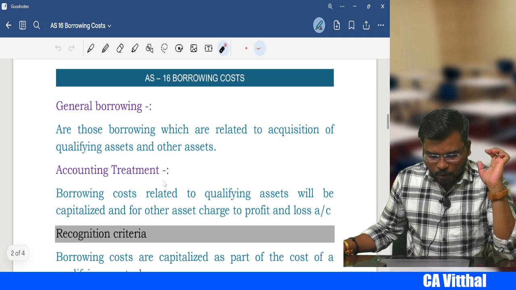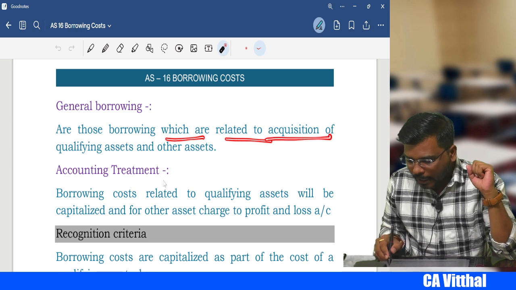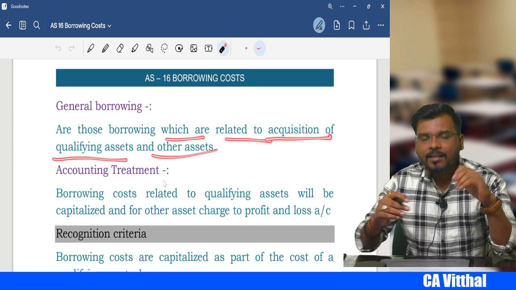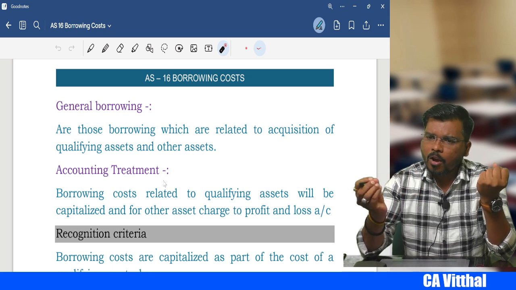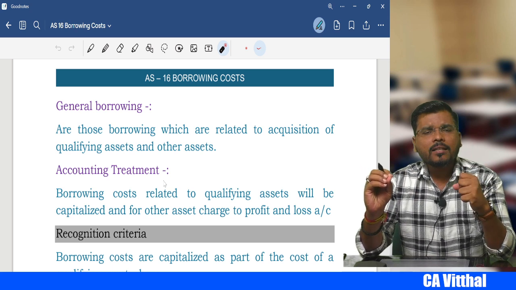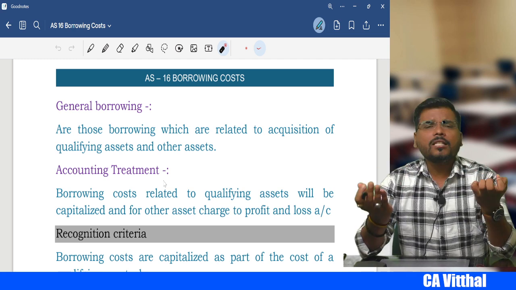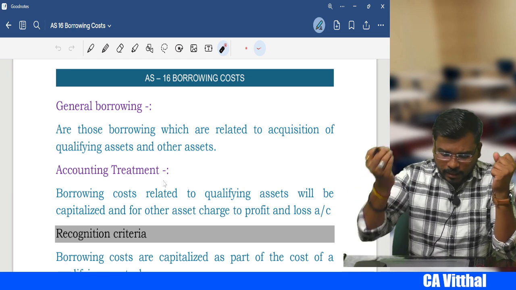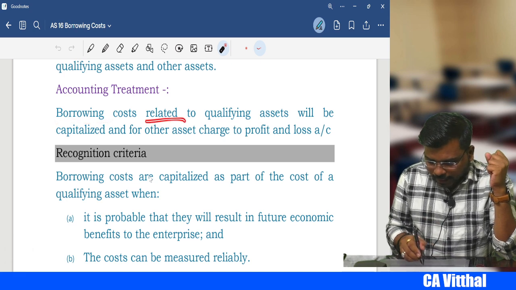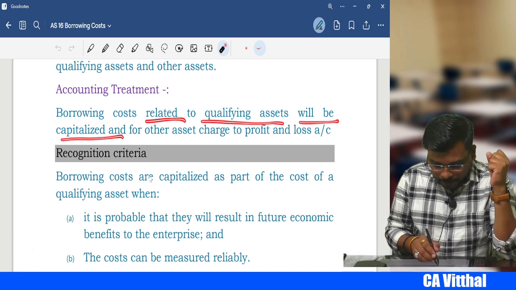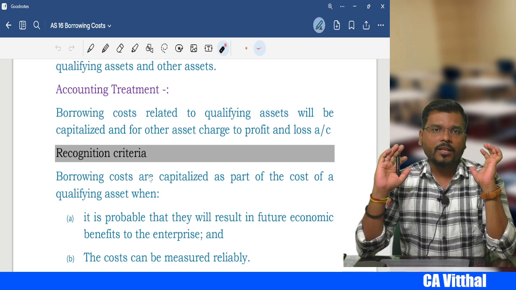Next, general borrowing. So what is general borrowing? Those borrowings which are related to acquisition of qualifying asset and others. Because you borrow the money, that money you can use for the purpose of acquiring a qualifying asset and also for the purpose of working capital, right? Because it is not a specific borrowing, it is a general borrowing. So in case of general borrowing, the accounting treatment is that the borrowing cost related to a qualifying asset will be capitalized, and for other assets it will be charged to profit and loss, my dear student, right?